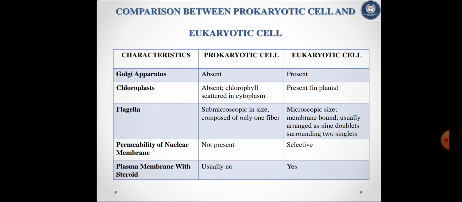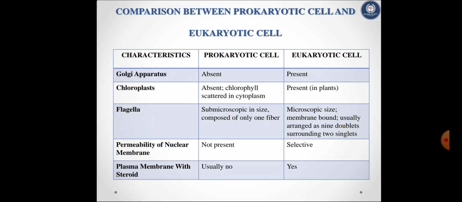Flagella in prokaryotic cell are submicroscopic in size, composed of only one fiber, and in eukaryotic cell, microscopic size, membrane bound, usually arranged as 9 doublets surrounding 2 singlets. Permeability of nuclear membrane is not present in prokaryotic cell, and a selective type of permeability is in eukaryotic cell.